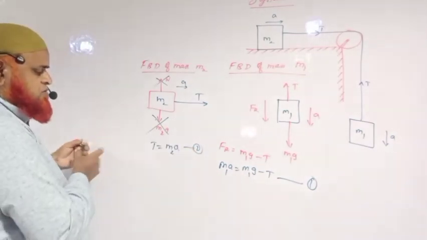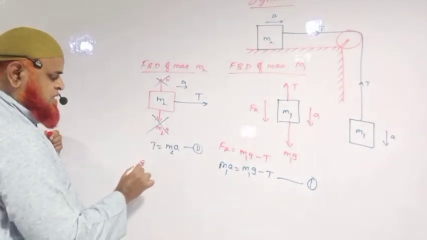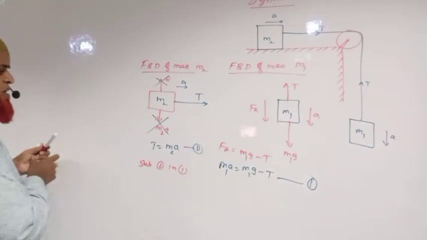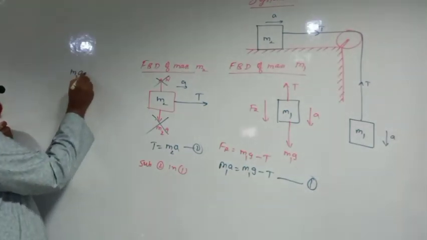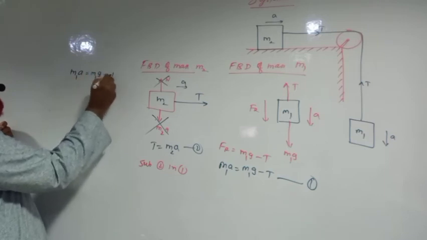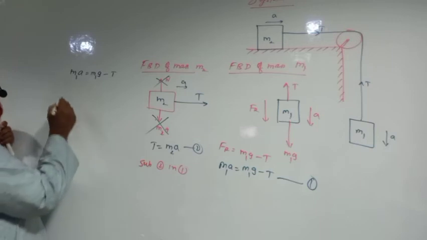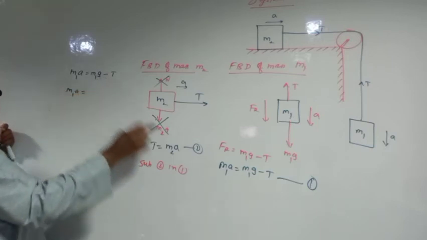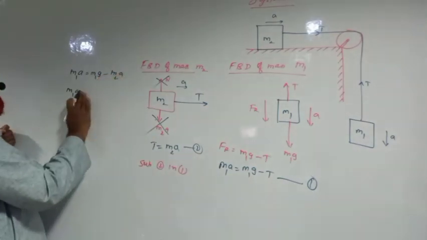Okay. So what are you going to do now? Just do one thing. Substituting 2 in 1. If you substitute 2 in 1, you'll be getting M1 into A is equal to M1 into G minus tension T. Here, in the place of tension T, you can substitute M2 into A. So this comes to left side.